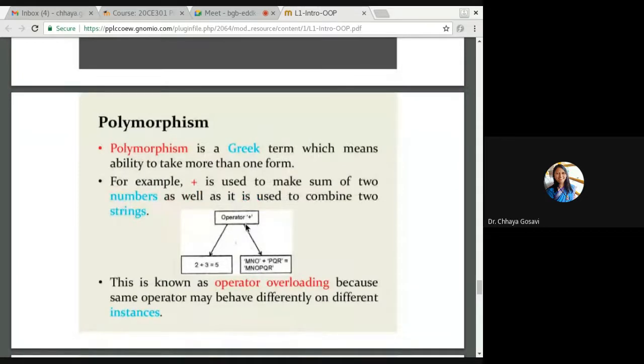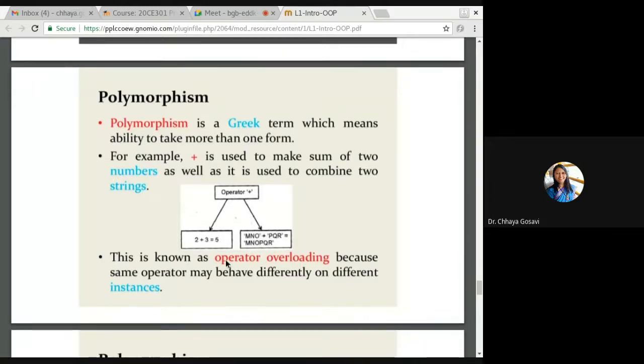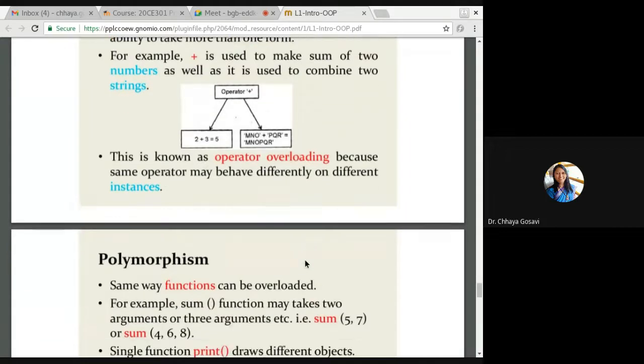So plus operator is used to add two numbers. It is also used to concatenate two strings. So when you call plus operator and you pass integer values, it will add those values and give you an integer result. If you pass two strings, the plus operator will act as concatenation and combine those two strings. In C++, it is called operator overloading. It is by default in Python.